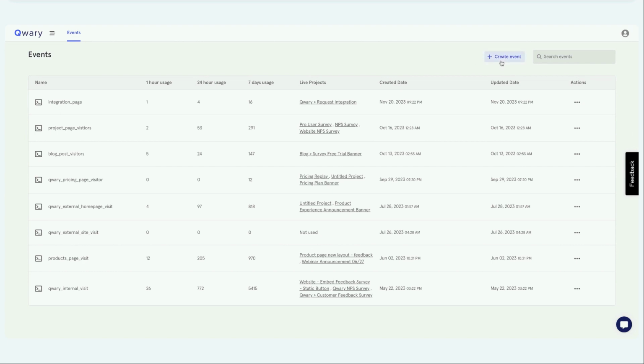We support two types of event. There's auto event and manual event. Auto event is where the SDK is doing all the work for you. Manual trigger is where you can trigger from your website. We have a help guide where you can see how to set up a manual trigger. But I'm going to show you this auto trigger event.